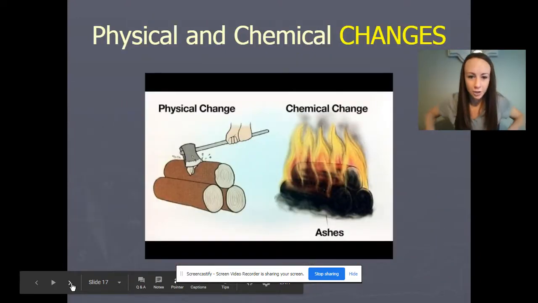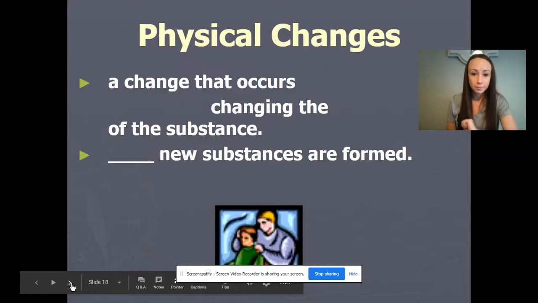This is a little more interesting, looking at the difference between a physical and chemical change. When we look at changes, we are actually altering the matter. When we look at properties, we are just describing matter, looking at characteristics of matter. Changes are different, where we are going to alter the matter in some way. A physical change is a change that occurs without changing the identity of the substance.